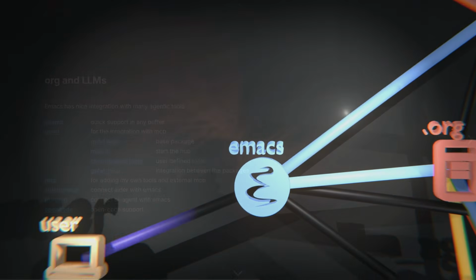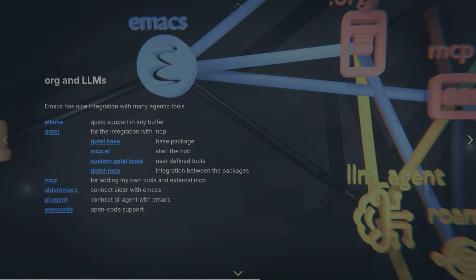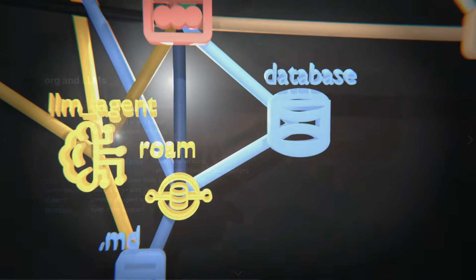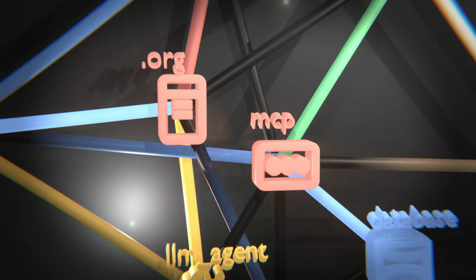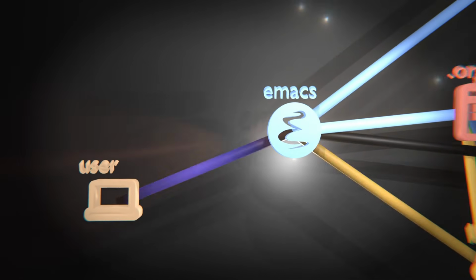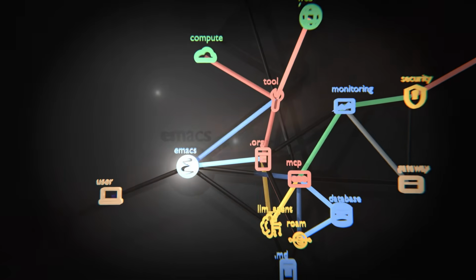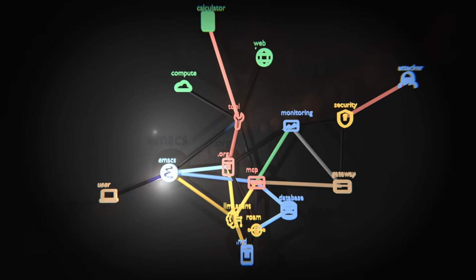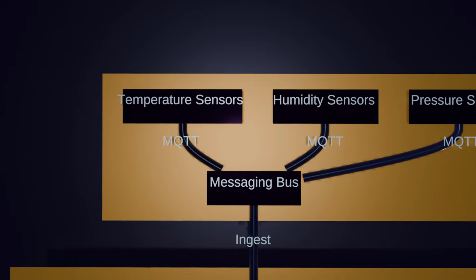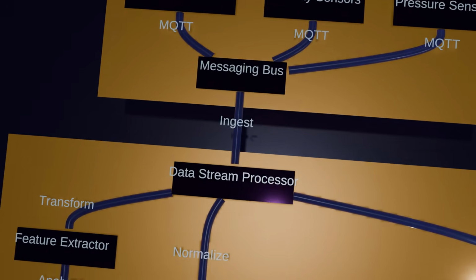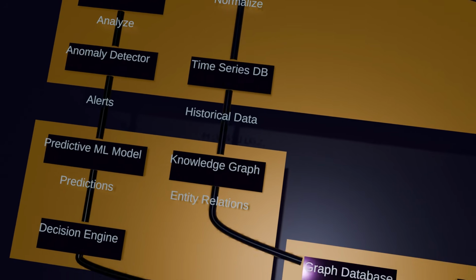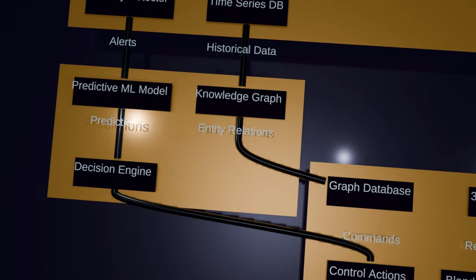We do have packages we can use: Llama, GPTel, MPC, Either Emacs, PyAgents, and OpenCode, which nicely integrate between the text editor and the agents, between Emacs and LLMs, and support our writing and help us in summarizing and labeling while we write. We can as well add an MCP server if we need to connect with further capabilities, especially regarding computer vision. Emacs will be able to see which services are connecting to this MCP server.